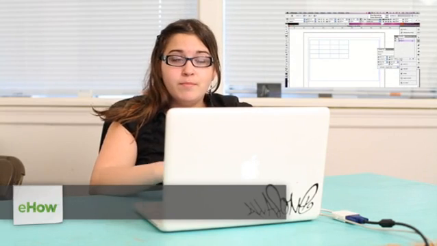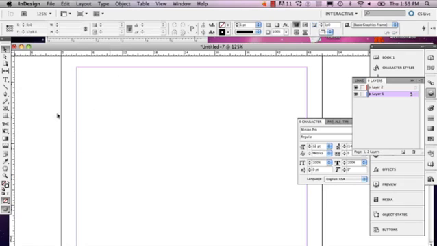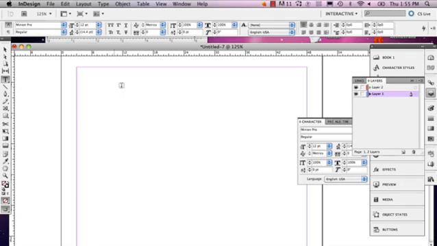Is Alex Cecilio. I'm a graphic artist, and I'm going to show you how to adjust rows in InDesign. So when you're adjusting rows, actually what I'm referring to is a table. And I'm going to show you how to draw a table and then how to adjust the rows in the table.